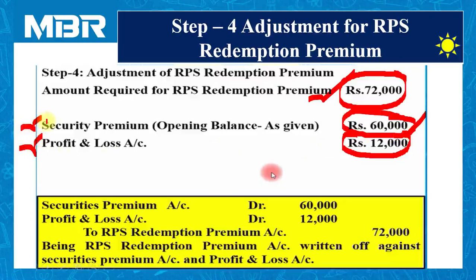If the amount of security premium is more than enough, then we are not looking at profit and loss. But here we need a total of rupees 72,000, and security premium is available only for 60,000. So it is compulsory for us to arrange rupees 12,000 from the profit and loss account. Journal entry: security premium account debited 60,000, profit and loss account debited 12,000, to RPS redemption premium account 72,000. So in this way, we can adjust the RPS redemption premium.